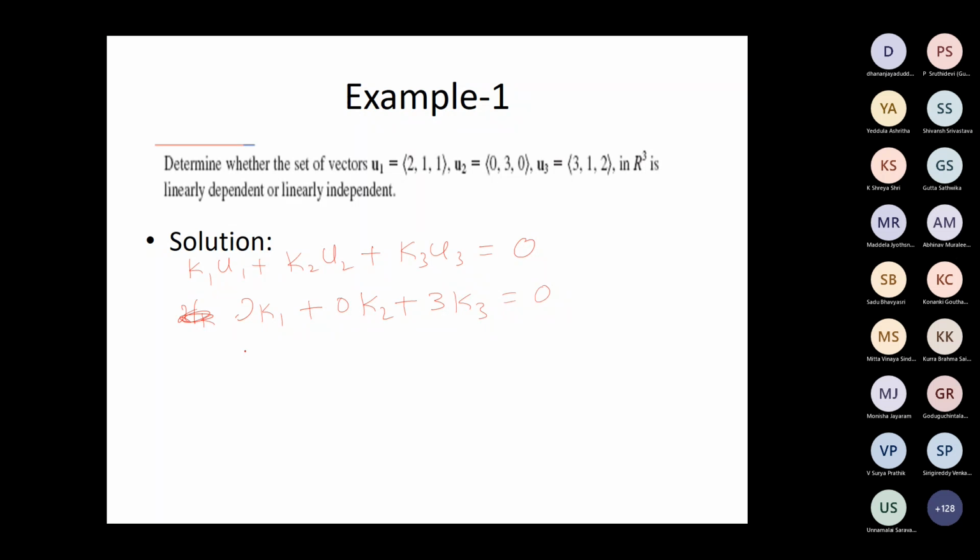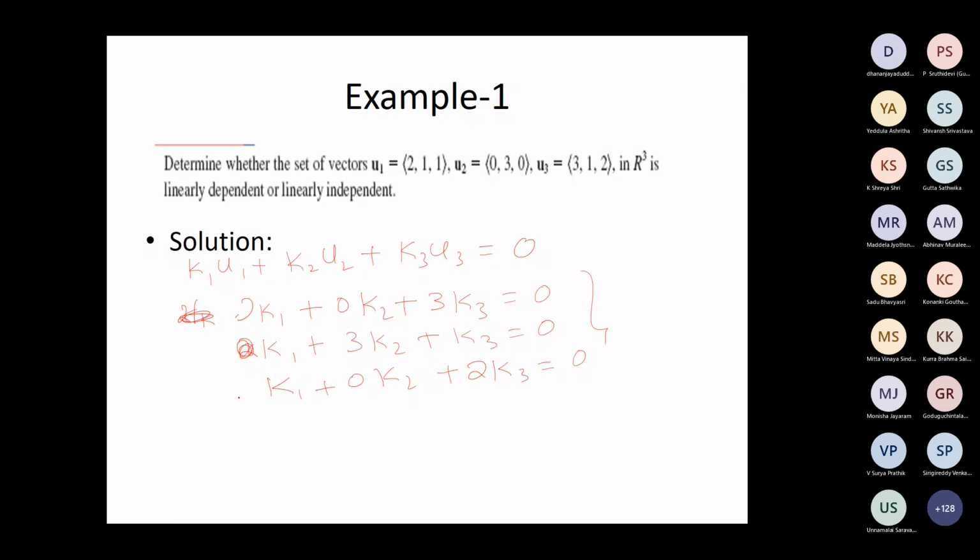The second equation is 1K1 plus 3K2 plus K3 equal to 0. The last equation is again K1 plus 0K2 plus 2K3 equal to 0, correct?